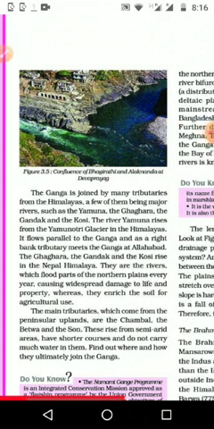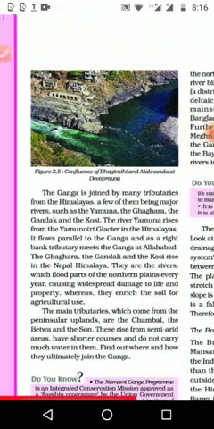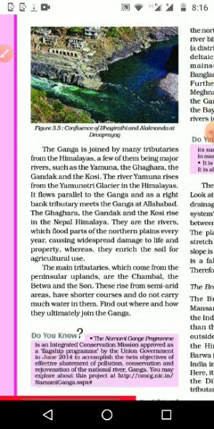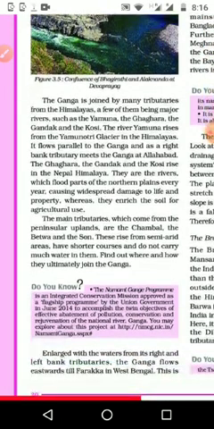And Gagra, Gandak and Koshi are starting from the Nepal Himalaya and coming to India, and usually these rivers cause floods in the northern plain area, and every year they cause very much damage to agriculture. Okay, we'll stop and we'll continue in the next video.